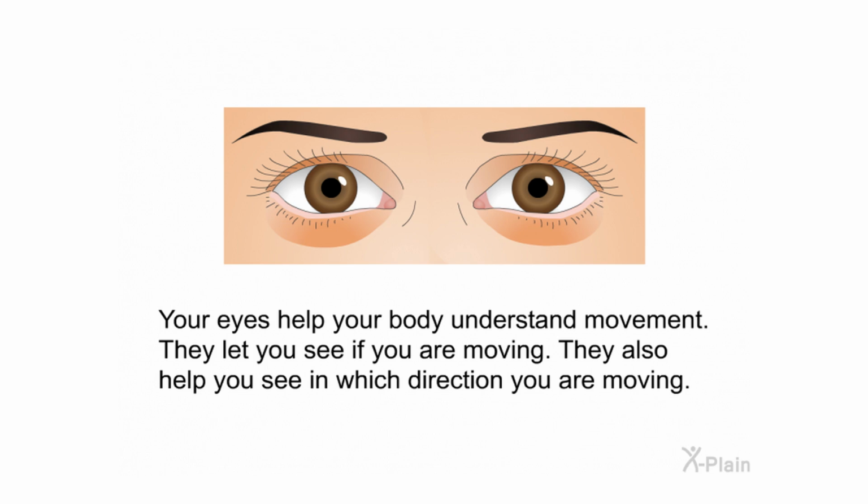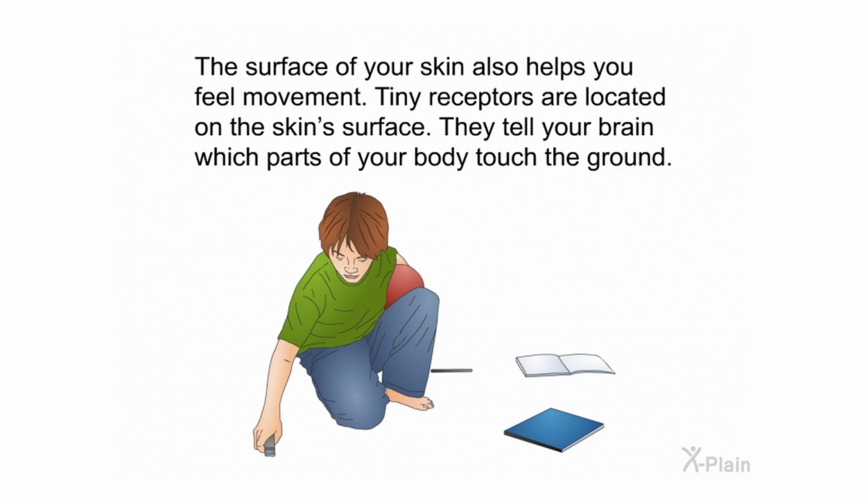Your eyes help your body understand movement. They let you see if you are moving. They also help you see in which direction you are moving. The surface of your skin also helps you feel movement. Tiny receptors are located on the skin surface. They tell your brain which parts of your body touch the ground.